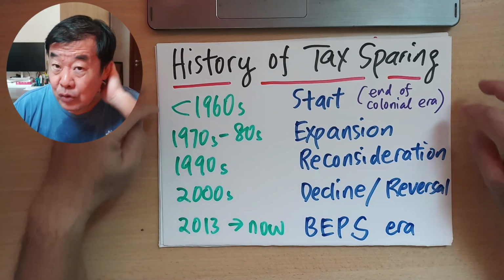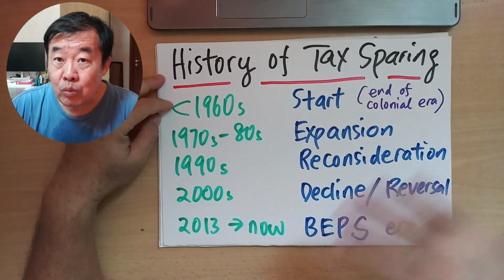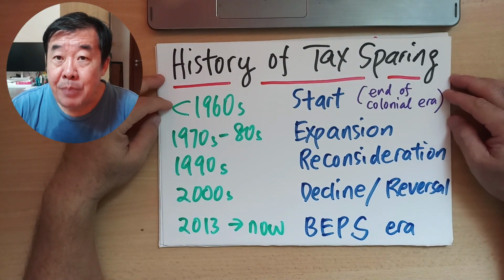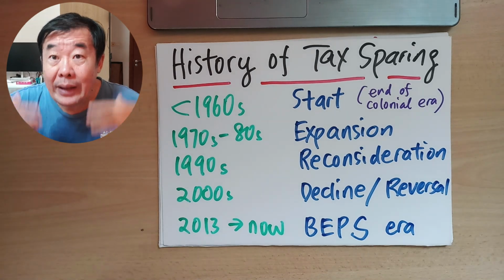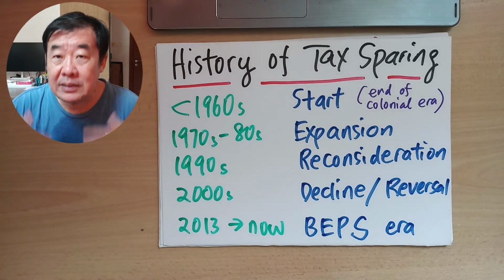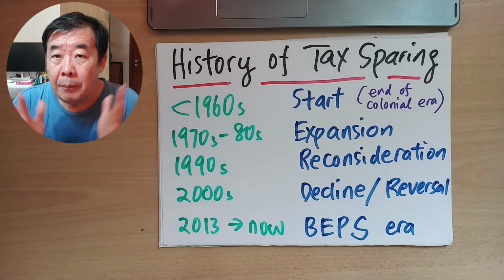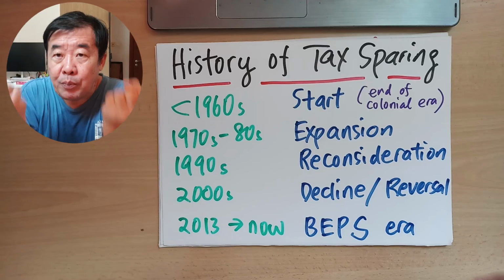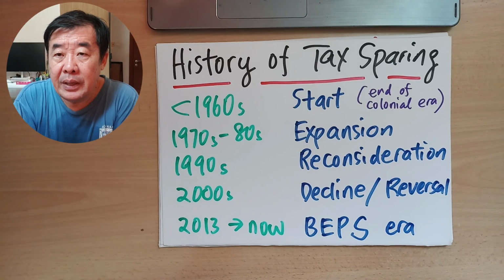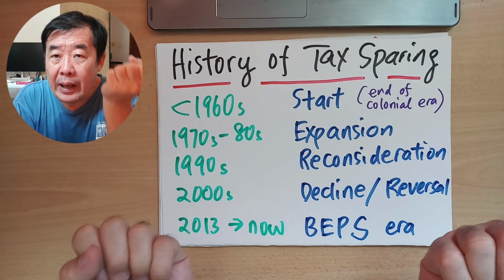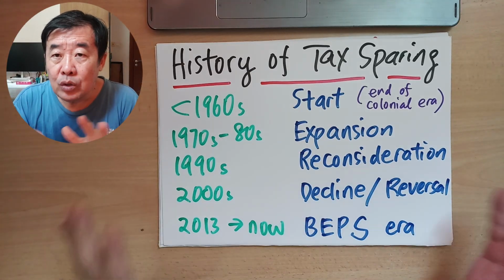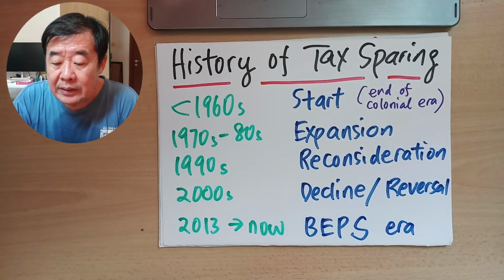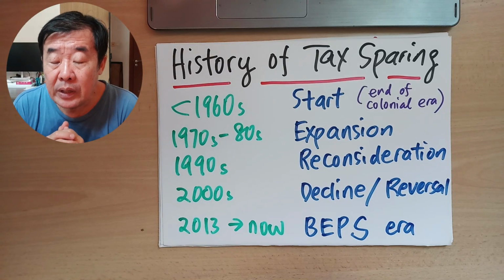Let's look at the history first. The 1960s was the beginning of tax-sparing clauses in double tax treaties. That's where the whole thing started to develop, because a tax-sparing loan involves a cross-border loan: country A and country B, with the borrower in country A and the lender in country B. So just remember, a tax-sparing loan has to do with cross-border lending. That's why the tax-sparing clause can be put into use.